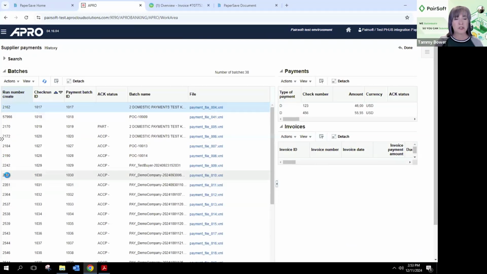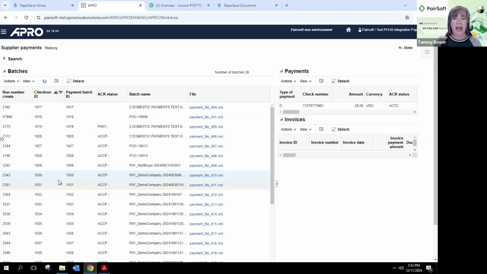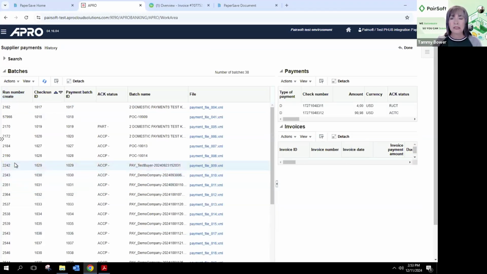All right, we're going to go into this particular batch. What happens is when the batch comes over, again, there's that time that the file is being built, right? Once it's done and authorized, everything looks good, it's going to send it over to the bank. So when I click on, let's look at this one here, every payment batch, that batch of 14, will get a payment batch ID, right? But then each one of those payments will get their own,